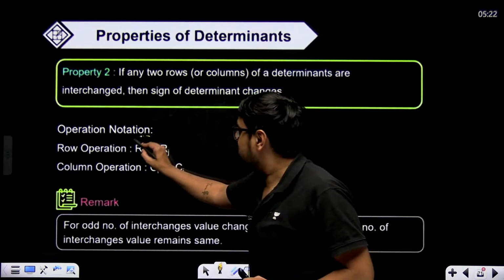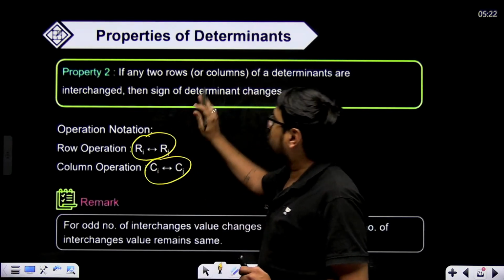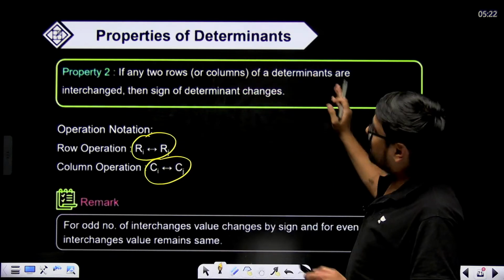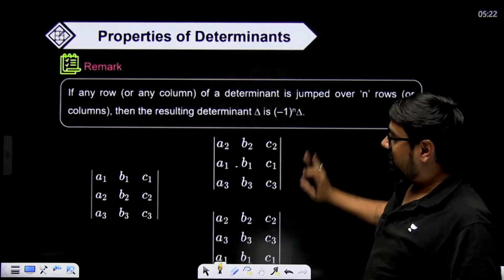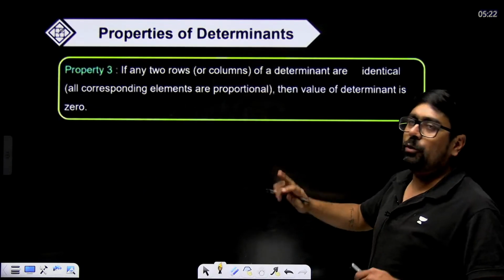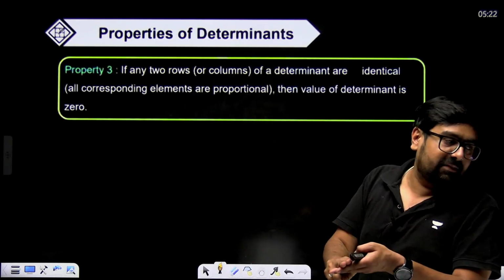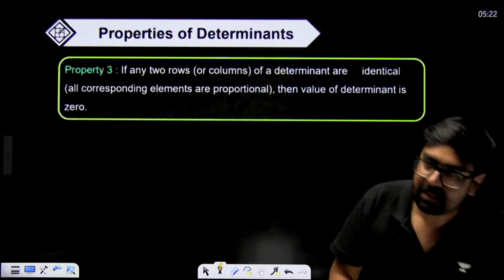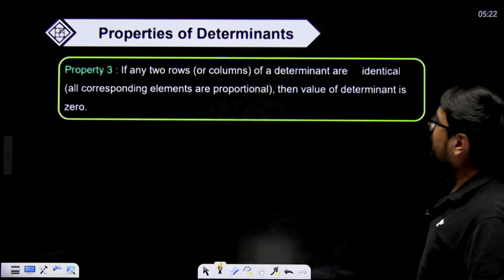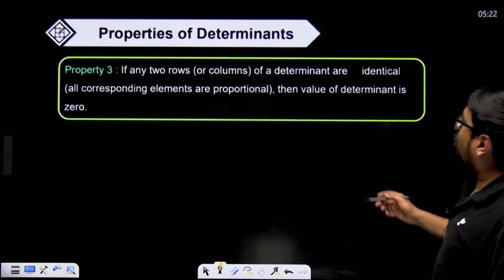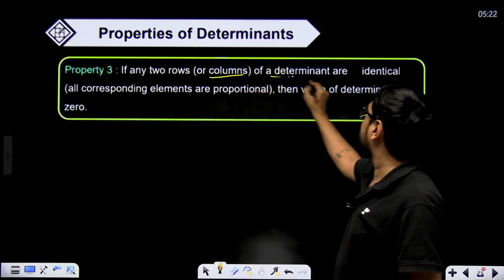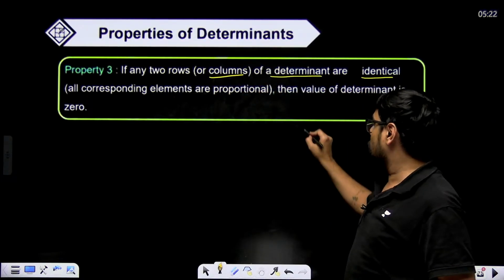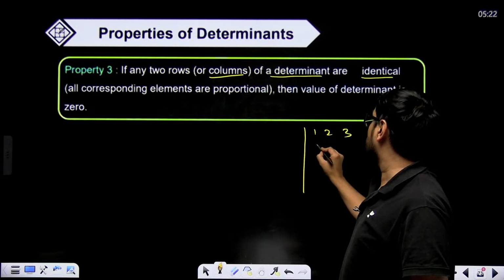Row operation means, oh no, this is saying the same thing. Interchanging, suppose you are interchanging 2 times, then the sign will again become positive. If you are interchanging 3 times, the sign will become negative again. Okay. If any two rows or columns of a determinant are identical, suppose you get a determinant like this in an MCQ.